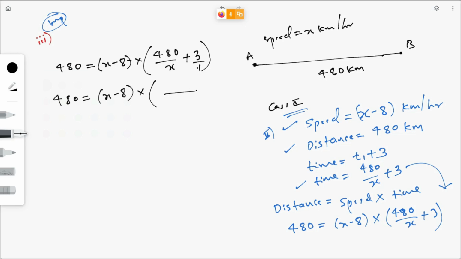So what is the LCM of x and 1? It is x. Into 1 into x, you will get 480 plus 3x. Understood? 480 plus 3x. What is the next step?